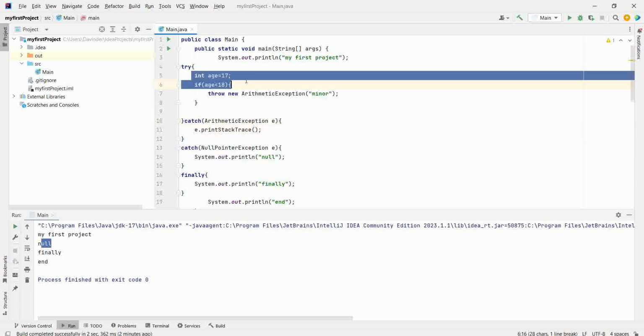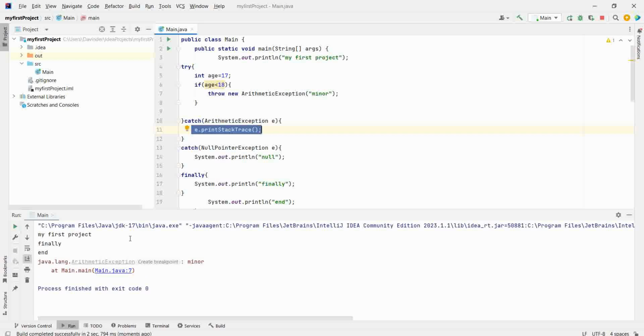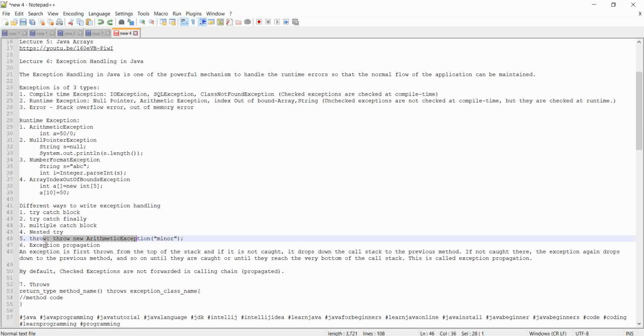Now age is 17, it is less than 18, it will go here, it will print minor, it will throw an exception of arithmetic, it will go here, then it will print that. Let's see the output. Indeed, person is a minor. This is how you handle the throw. Throw is to send the exception. Now what do we have next?